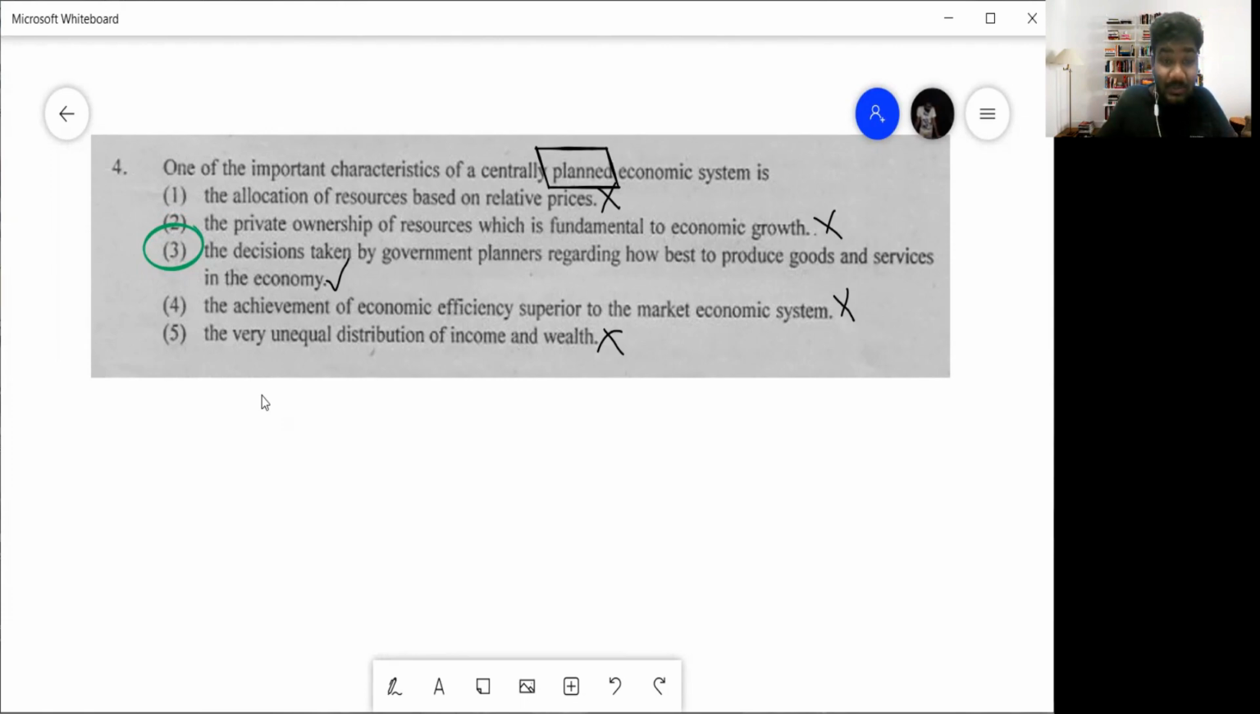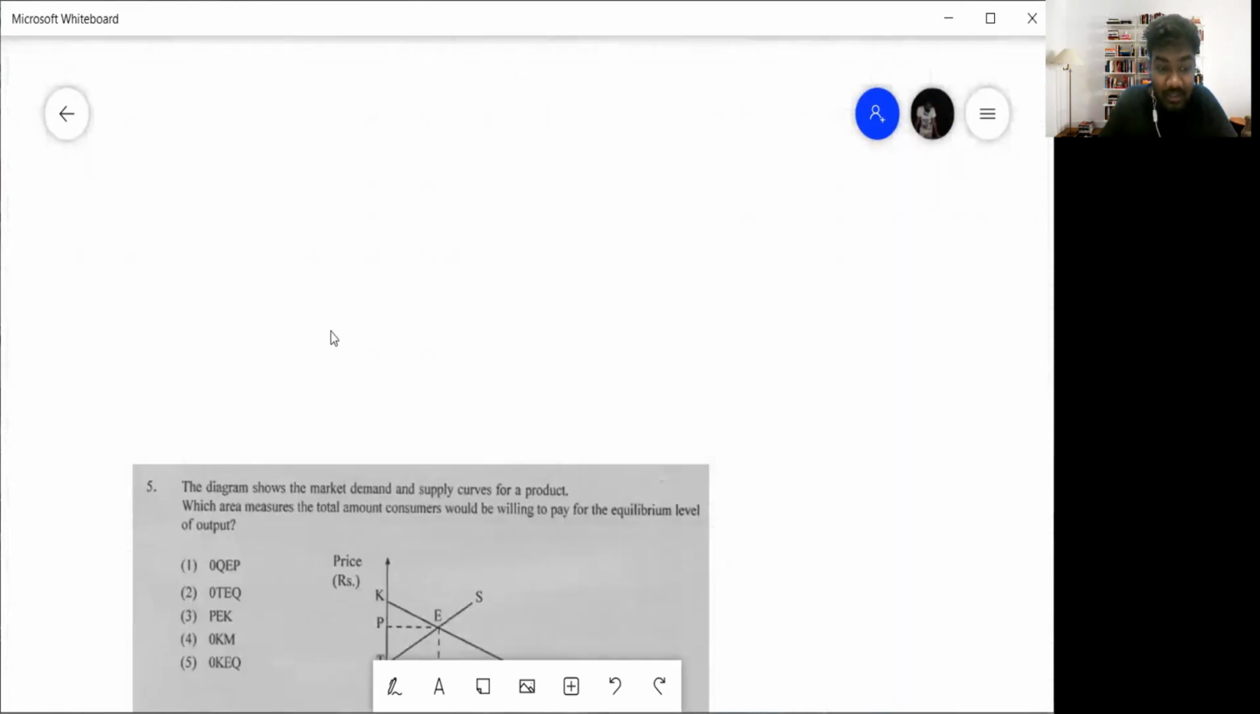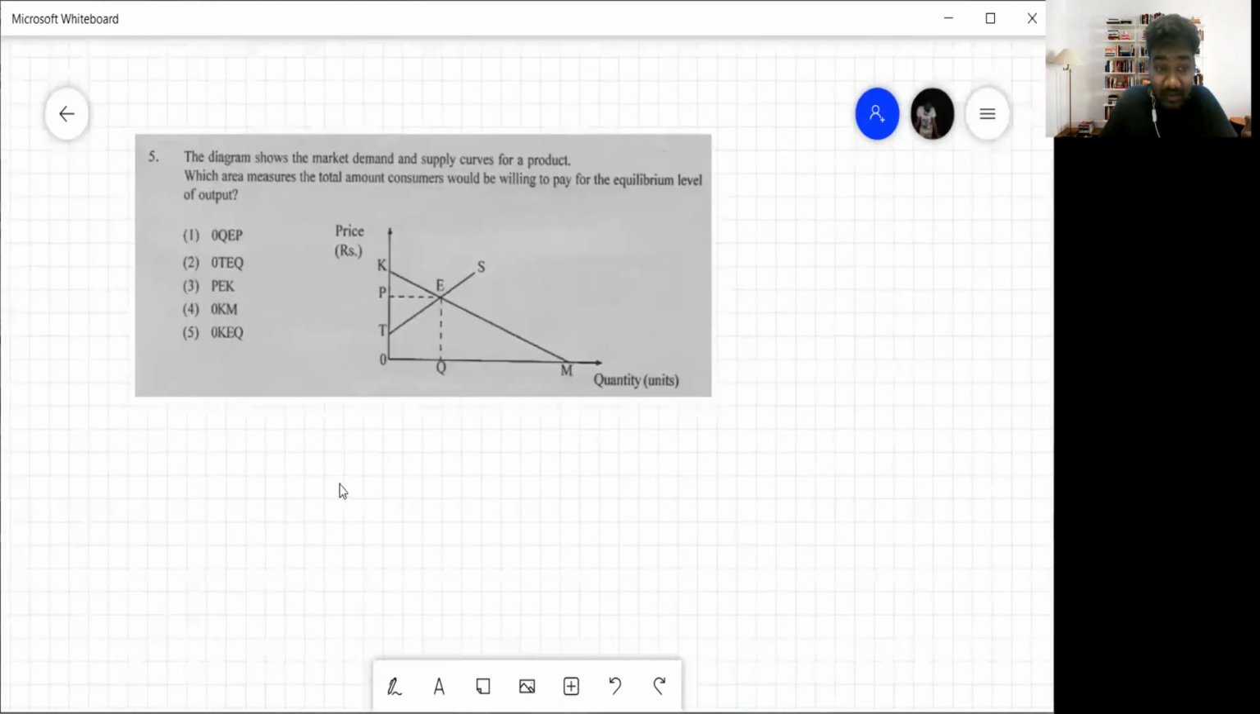So which one is the answer? Which is the correct characteristic? It's answer number 3 for question 4. And then we'll move on to question number 5.